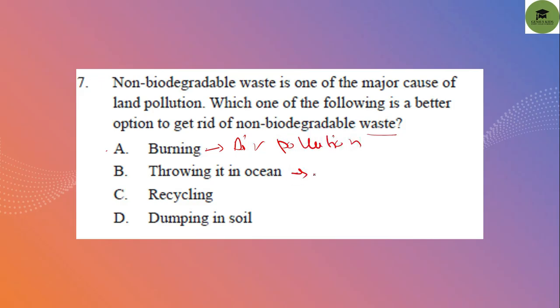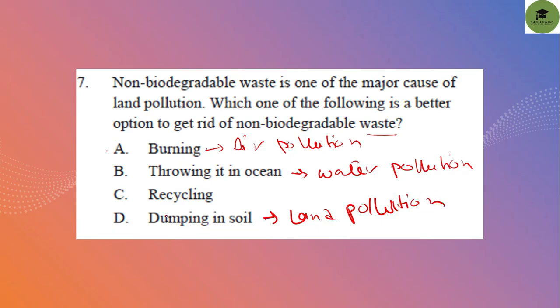Throwing in the ocean will cause water pollution. Dumping in soil will cause land pollution. So recycling is the correct option. So the answer is C.